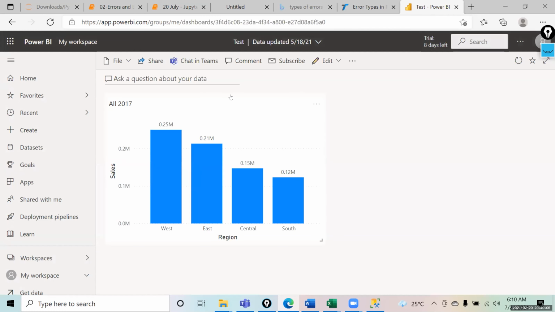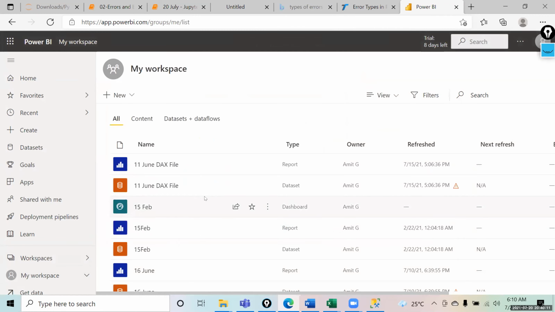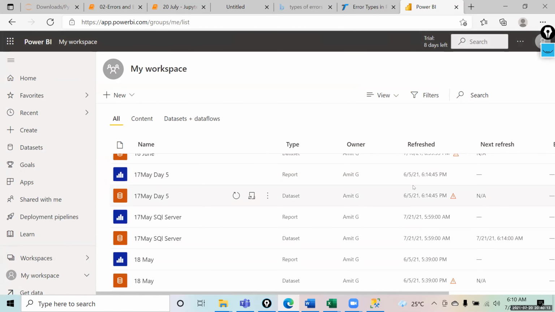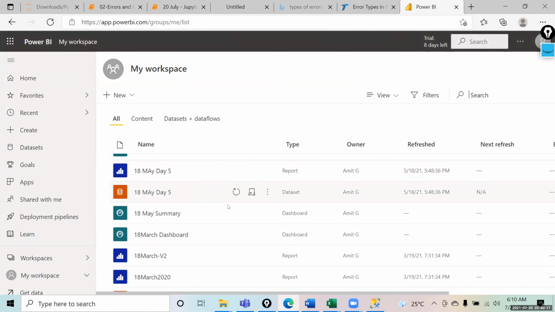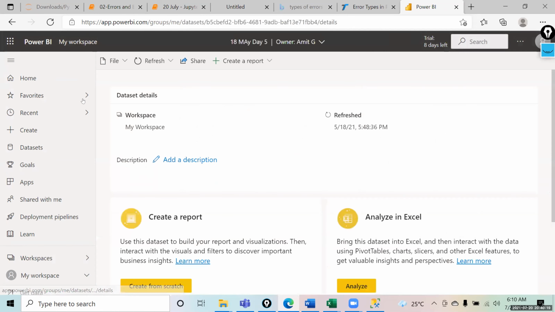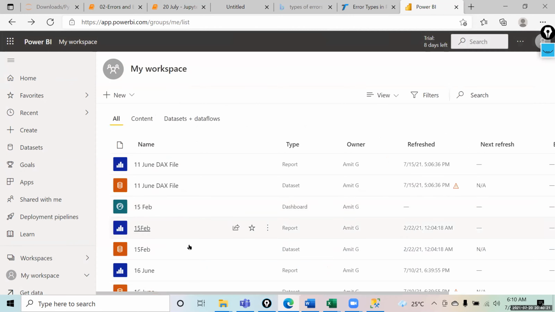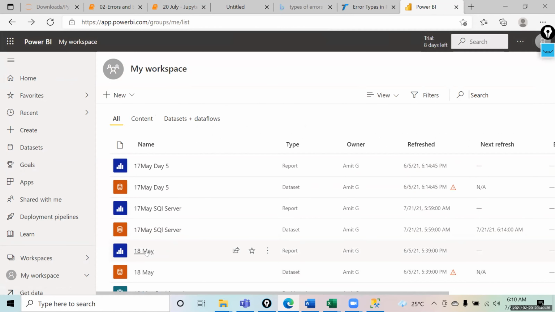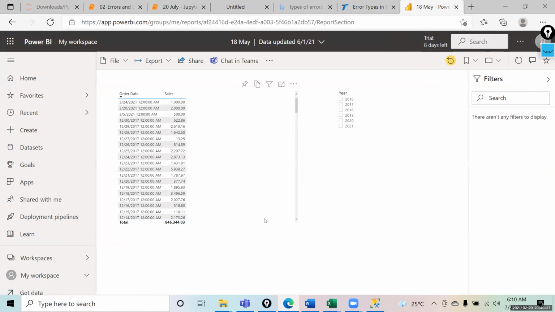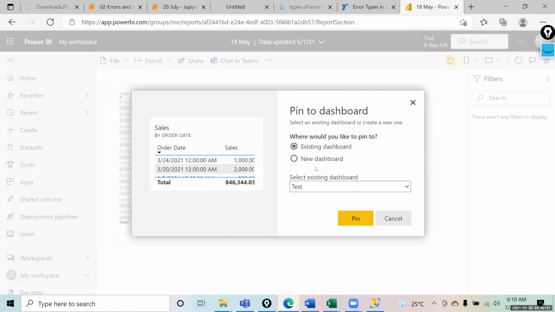Now this dashboard has just one visual right now. Similarly, you can keep going to your reports, and whichever chart you would like to put on the dashboard you are trying to build, you just open that, click on pin visual, and select existing dashboard, test only, and click on that.